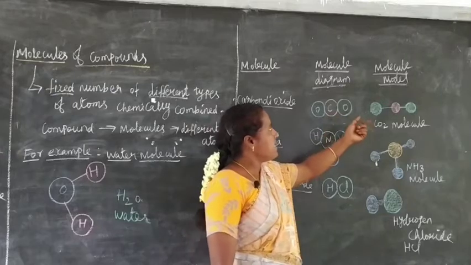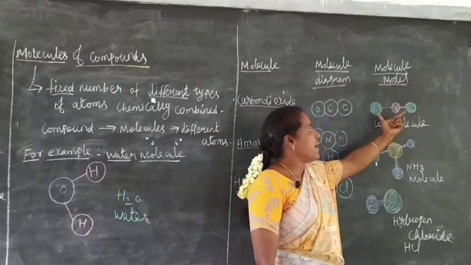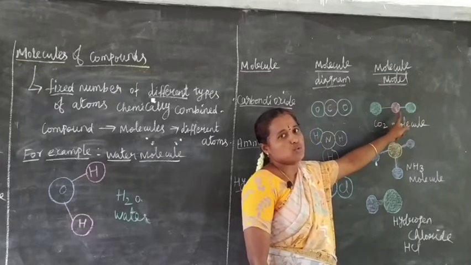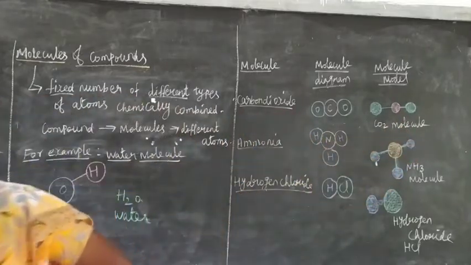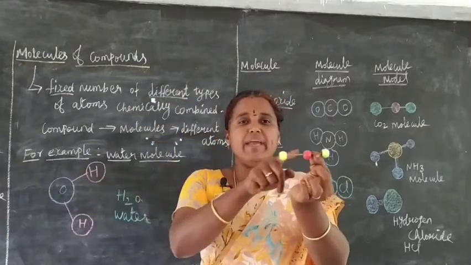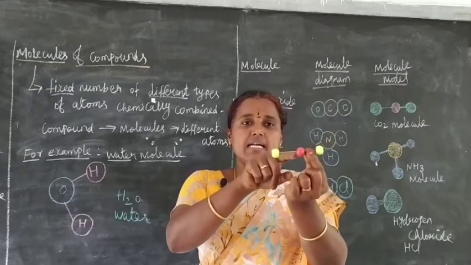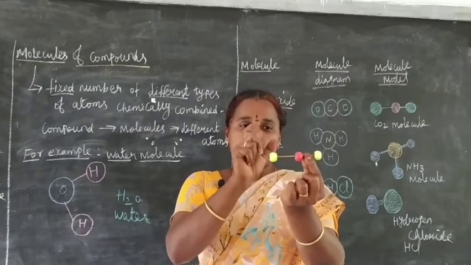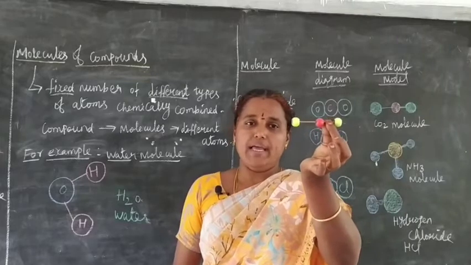This is a carbon dioxide molecule model. Consider the yellow beads as oxygen atoms and the red bead as the carbon atom. Two oxygen atoms combined with a carbon atom to form a carbon dioxide molecule.